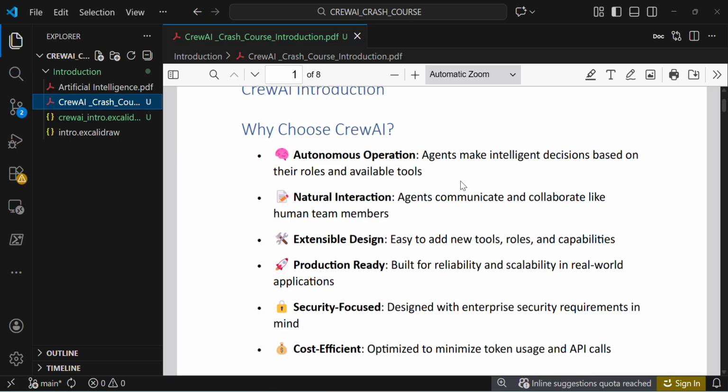The next one is natural interaction. The main specialty of using CrewAI is that agents can communicate and collaborate like human team members. One agent can communicate with another agent. This is the main functionality of CrewAI: agents can communicate, make real decisions, and give real-world, efficient answers.